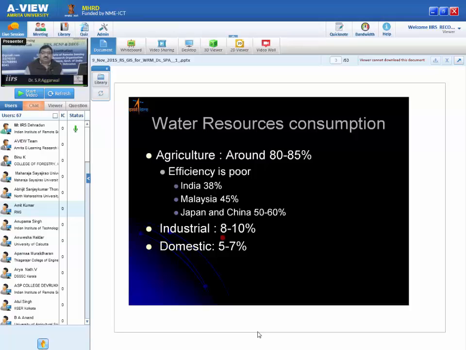In industry, we consume 8 to 10%, and for domestic use, which I was telling, generally people understand that it is 100 to 150 liters, but basically it is only 5 to 7%. So for our day-to-day purpose, we consume only 5 to 7%. The remaining water is consumed by agriculture. So there is an utmost need to improve the efficiency of irrigation to cultivate the crop.